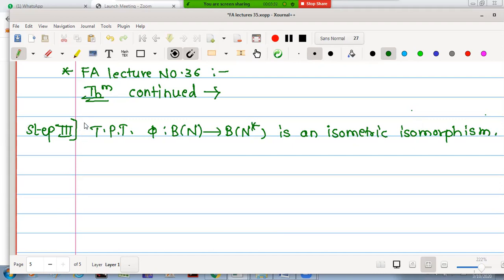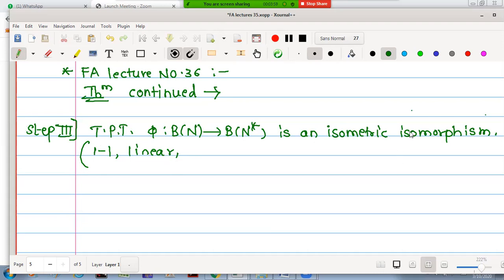In order to prove that this is an isometric isomorphism, how many points should one verify? For isomorphism, first the mapping should be one-one and linear. With one-one and linearity it becomes an isomorphism. In group theory we prove homomorphism, but in vector spaces linearity works as homomorphism.